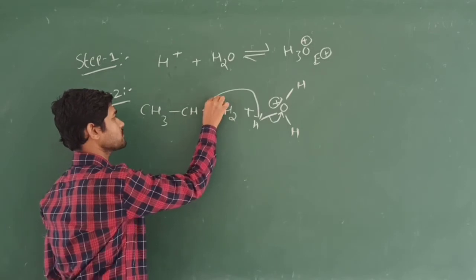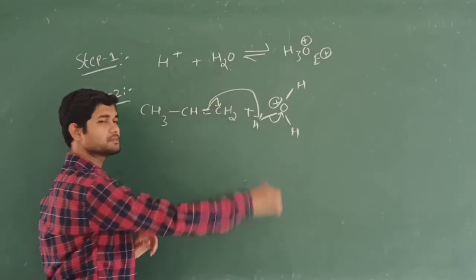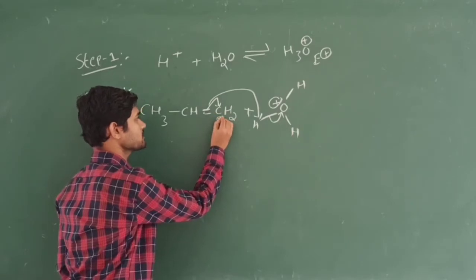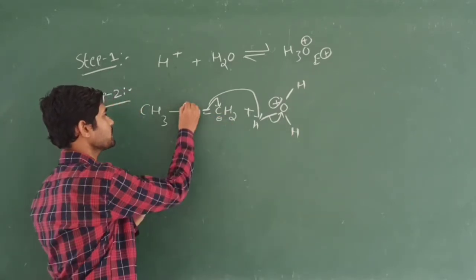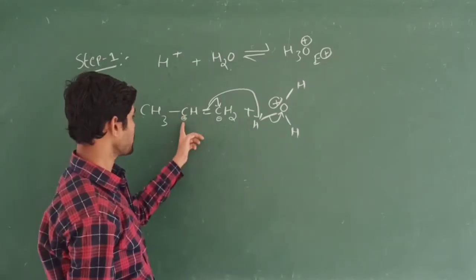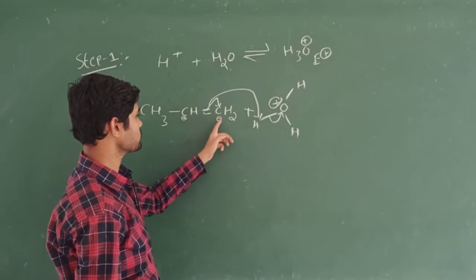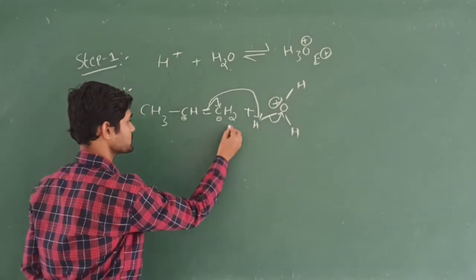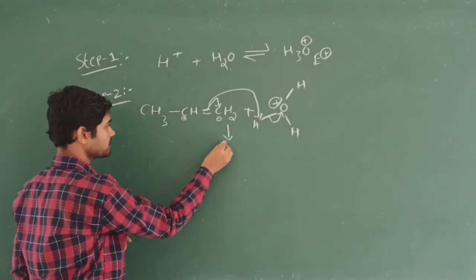So let's see here. This pi bond gets migrated towards this carbon. Then it becomes CH2 minus. Then this other carbon becomes slightly positive in nature. So that's why this positive charge will come and attack this CH2 minus. Who is coming? Here H plus will be coming. So I can divide these steps here.